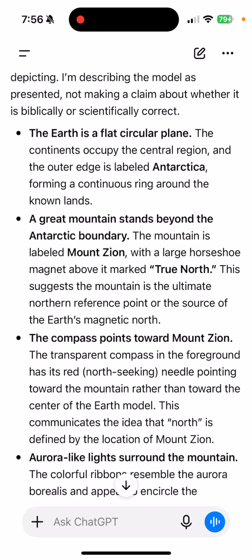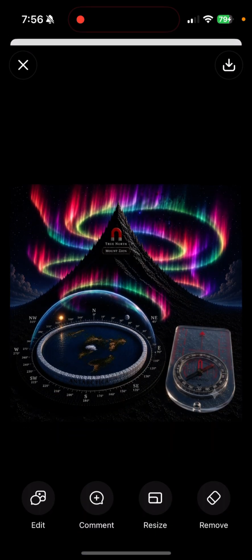So first it says, the earth is a flat circular plane, which it is. The continents occupy the central region and the outer edge is labeled Antarctica, forming a continuous ring around the known lands. So that's the truth, guys. Antarctica is basically the ice wall. It's a circle of ice that surrounds the earth. And beyond Antarctica, that's where the dome, the firmament, connects to earth.